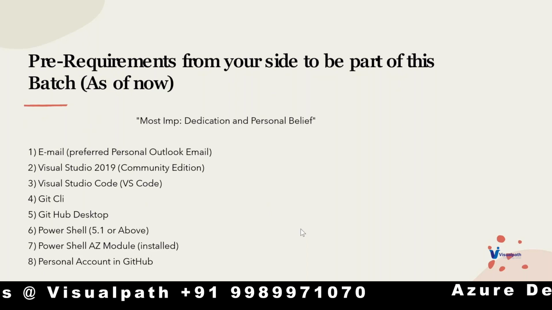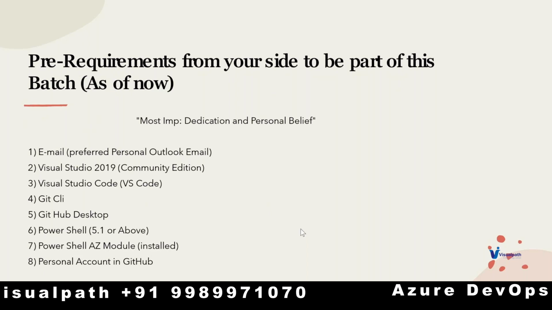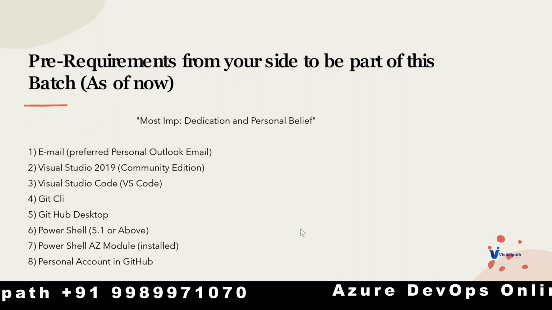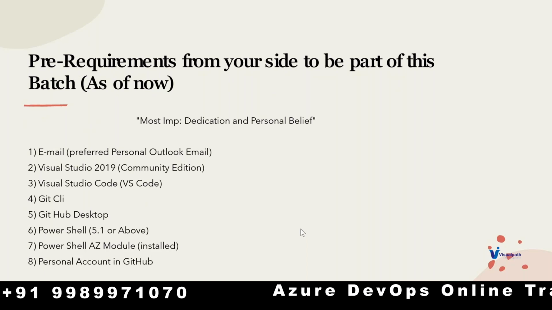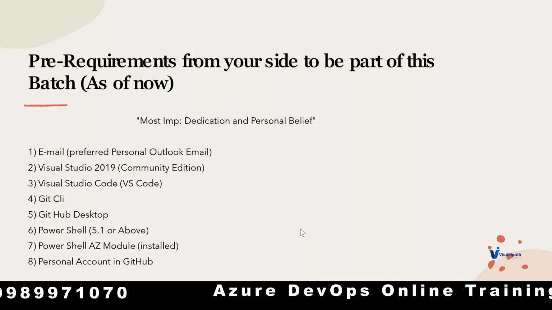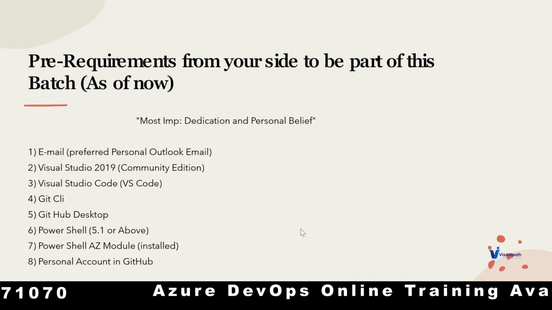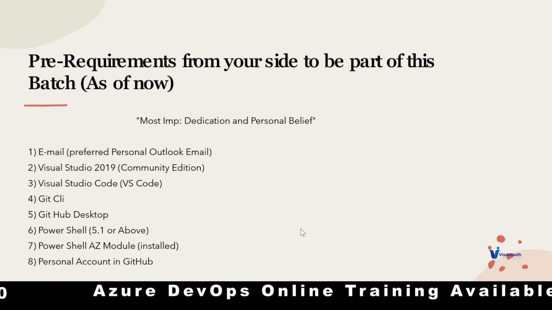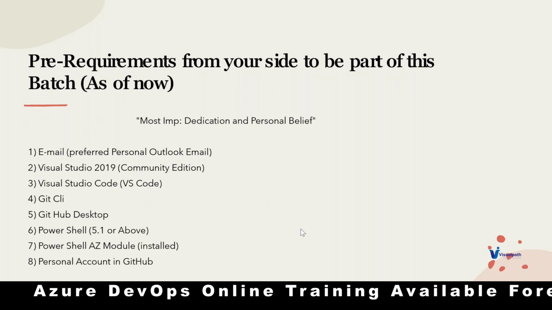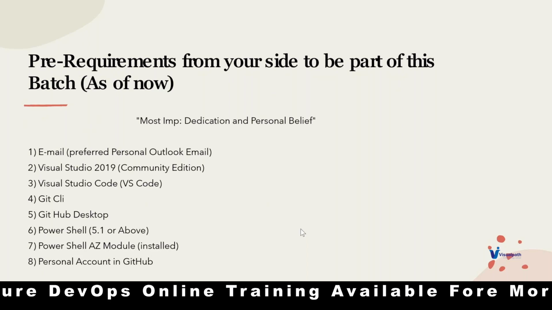Once you're done with the 5.1 installation, you can install the AZ module. AZ means Azure. The modules offered by PowerShell for Azure are basically two versions: AzureRM and AZ. AzureRM is the old version. AZ is the latest version.